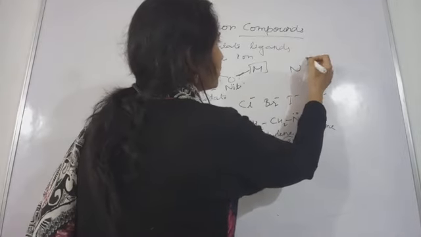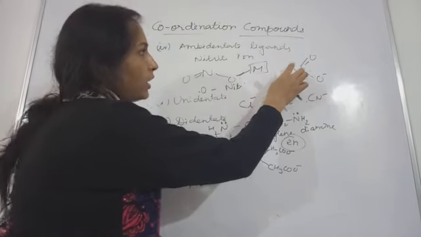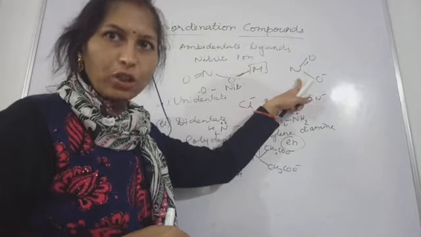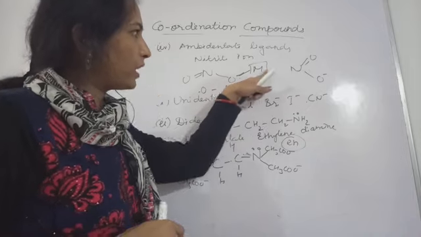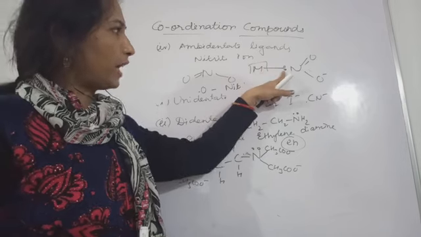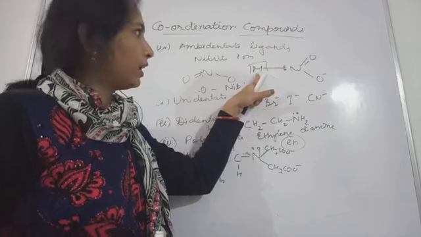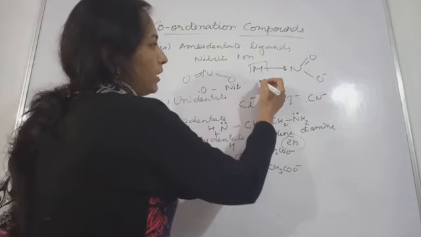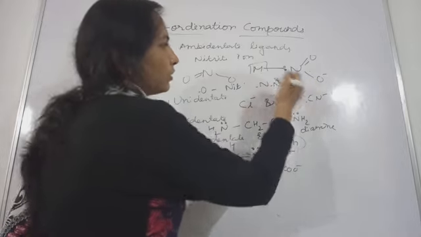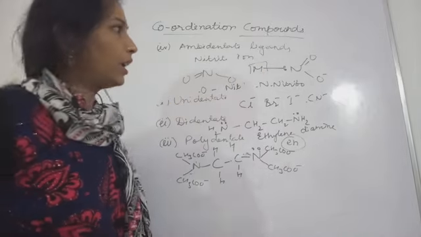You will also observe another kind of bond, because a lone pair is present on this nitrogen also. If the bond is made with nitrogen instead of oxygen, and nitrogen provides its lone pair of electrons to the metal ion, then this will be called N-nitrito. So there are two donor sites, either the oxygen or the nitrogen.